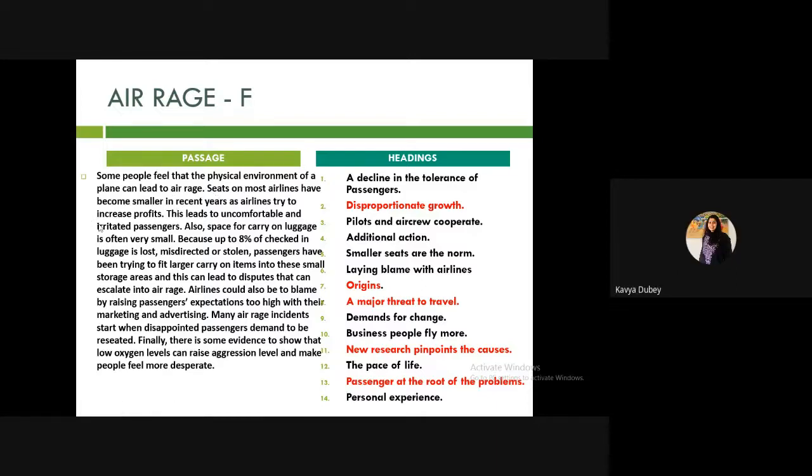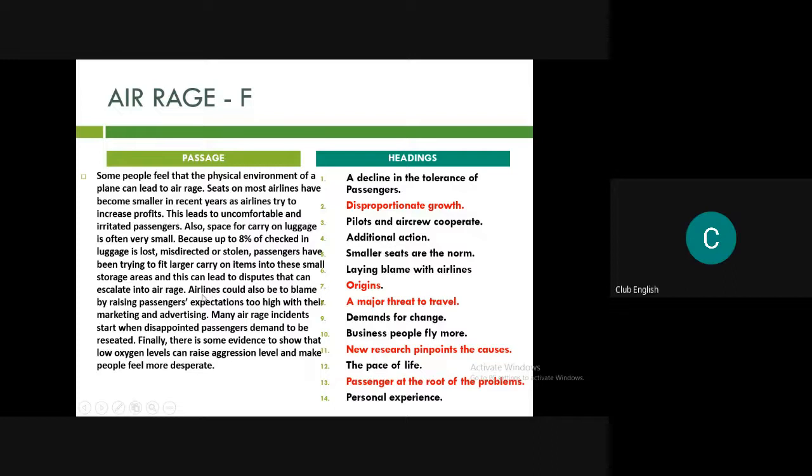That's why seats and smaller seats, this is not the answer. Now, this leads to uncomfortable and irritated passengers. Also, space for carry-on luggage is very small. Now, we are talking about seats, carry-on luggage, misdirected or stolen things. Basically, everything is pointing to the fact that the passengers are not taking responsibility for their actions.